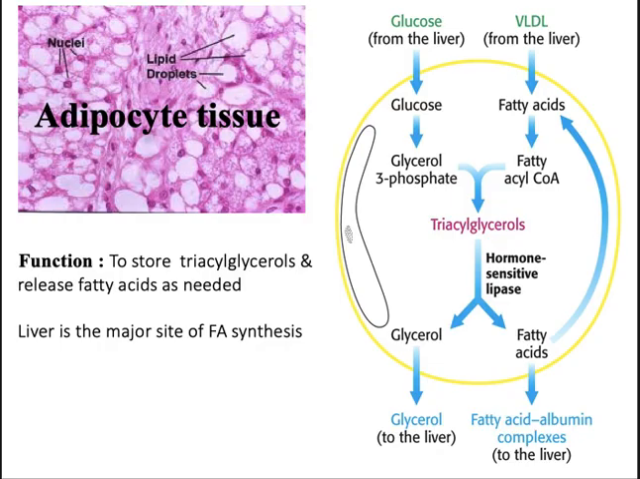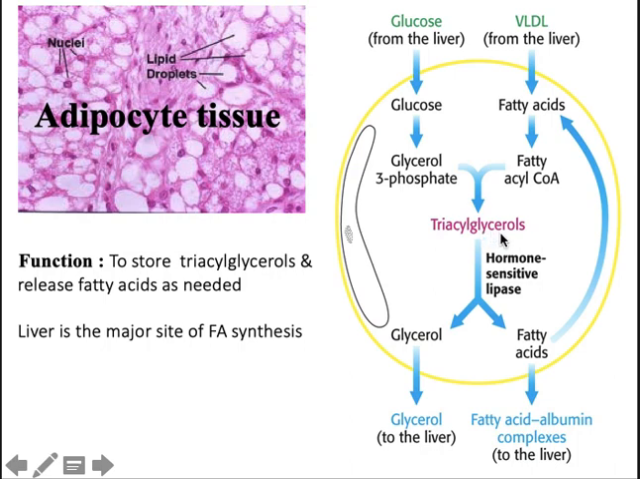Next, we'll go on to the adipose tissue. The triacylglycerols or triglycerides are stored in the adipose tissue, right? When there is excess glucose from the liver, the glucose gets converted to glycerol 3-phosphate and triglycerides are formed, right? So this is one form. This will be released as fatty acids whenever energy is required. Whenever there is increased VLDL from the liver, the fatty acids are synthesized and enter as fatty acyl CoA and lead to the formation of triacylglycerols.